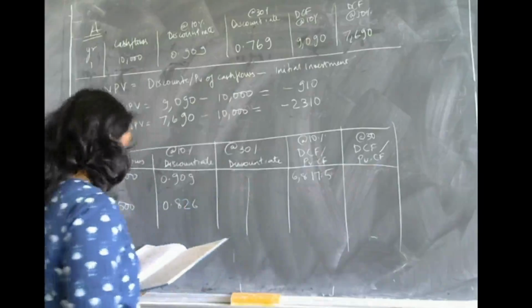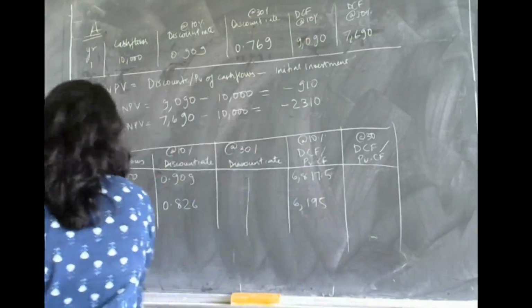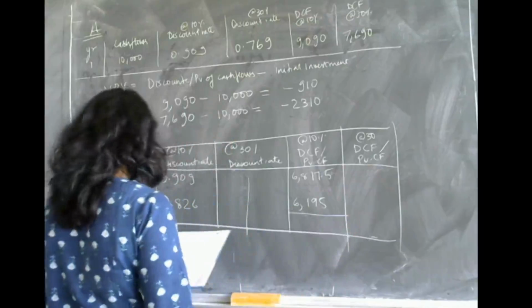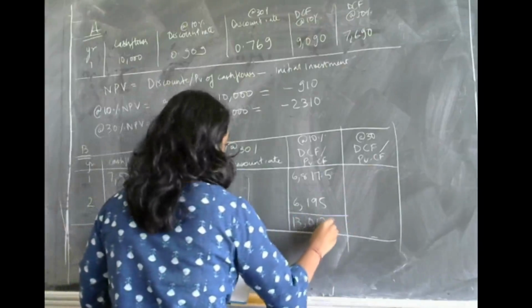For the second year, you will get 6,195. What is the total? The total is 13,012.5.